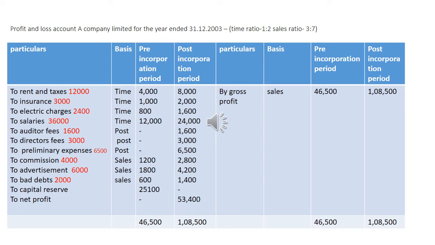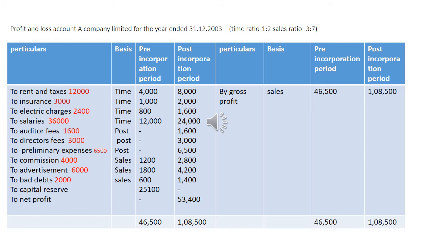To see the debit side, first one is rent and taxes. The basis is time ratio, which is 1:2. 12,000 into 1/3, we get 4,000. 12,000 into 2/3, we get 8,000.